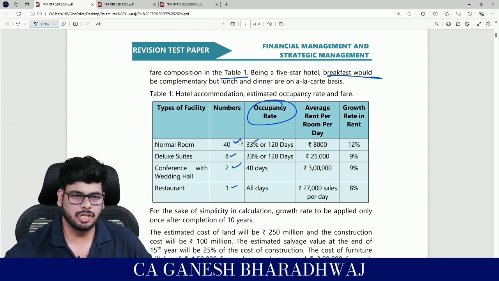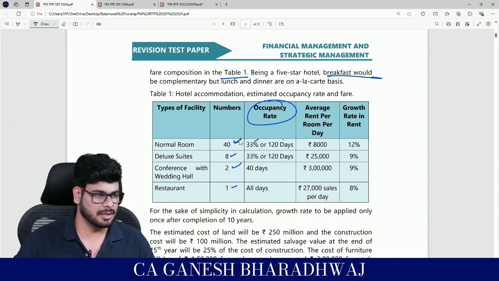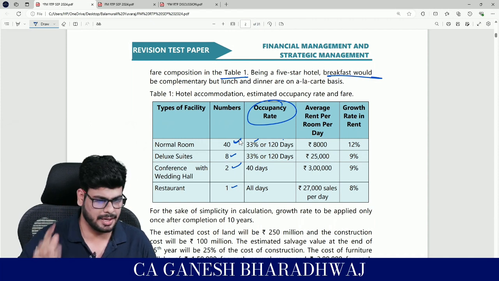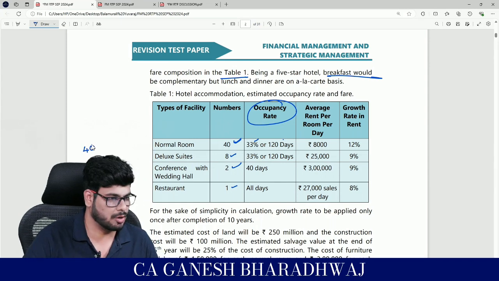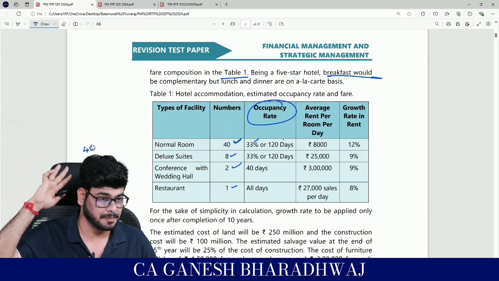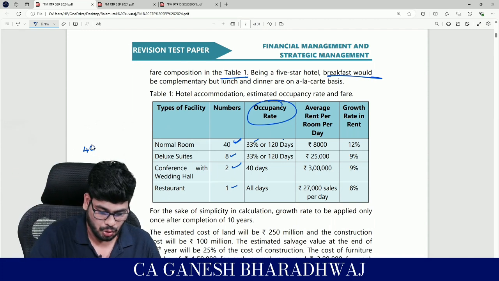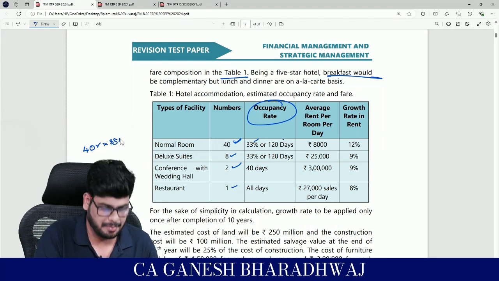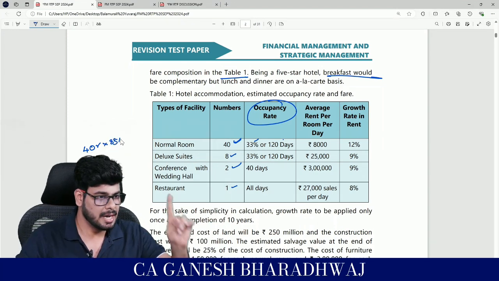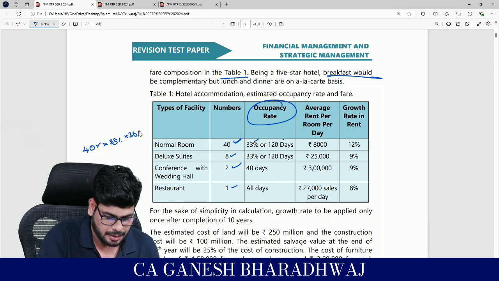Clear with this? So now what happens in a year? How many days are there? 360 days. Okay, so basically what will you do? Room days calculation. This is similar to service costing, right? They have linked it here. So you have 40 rooms, right? And not all the 40 rooms are occupied. Only 33% of them are occupied, right? Every day. Like that, there are 360 days in a year.